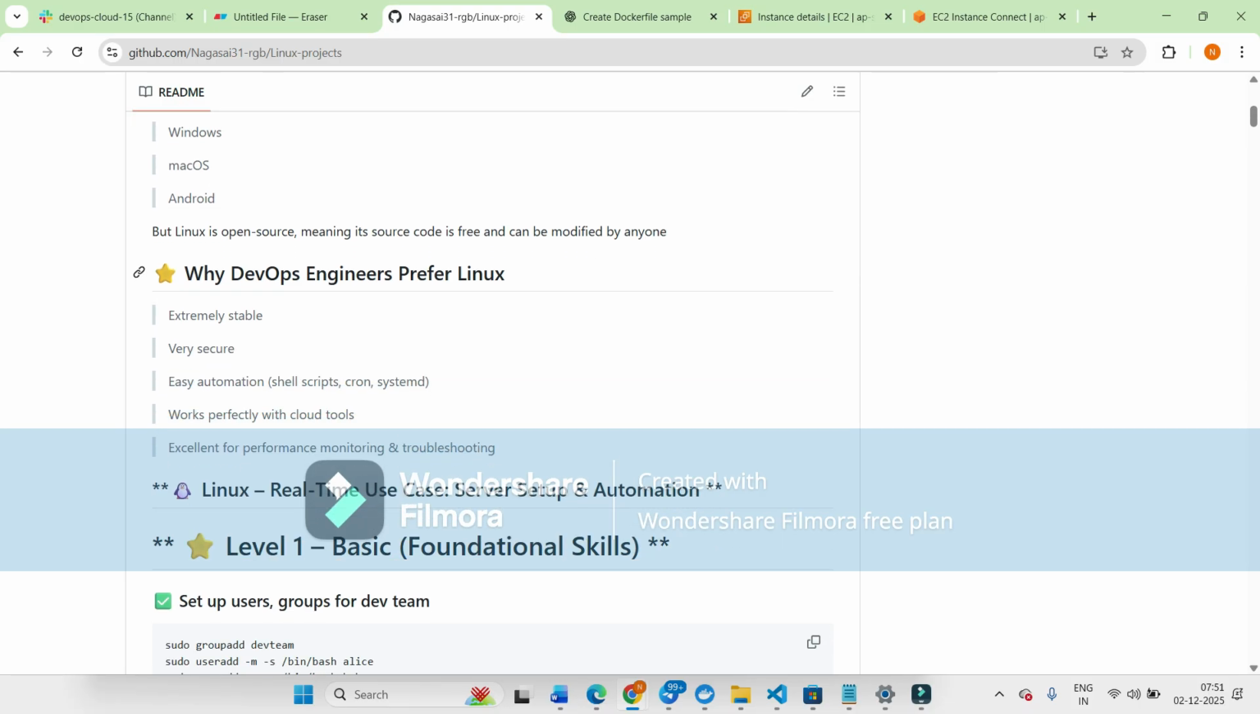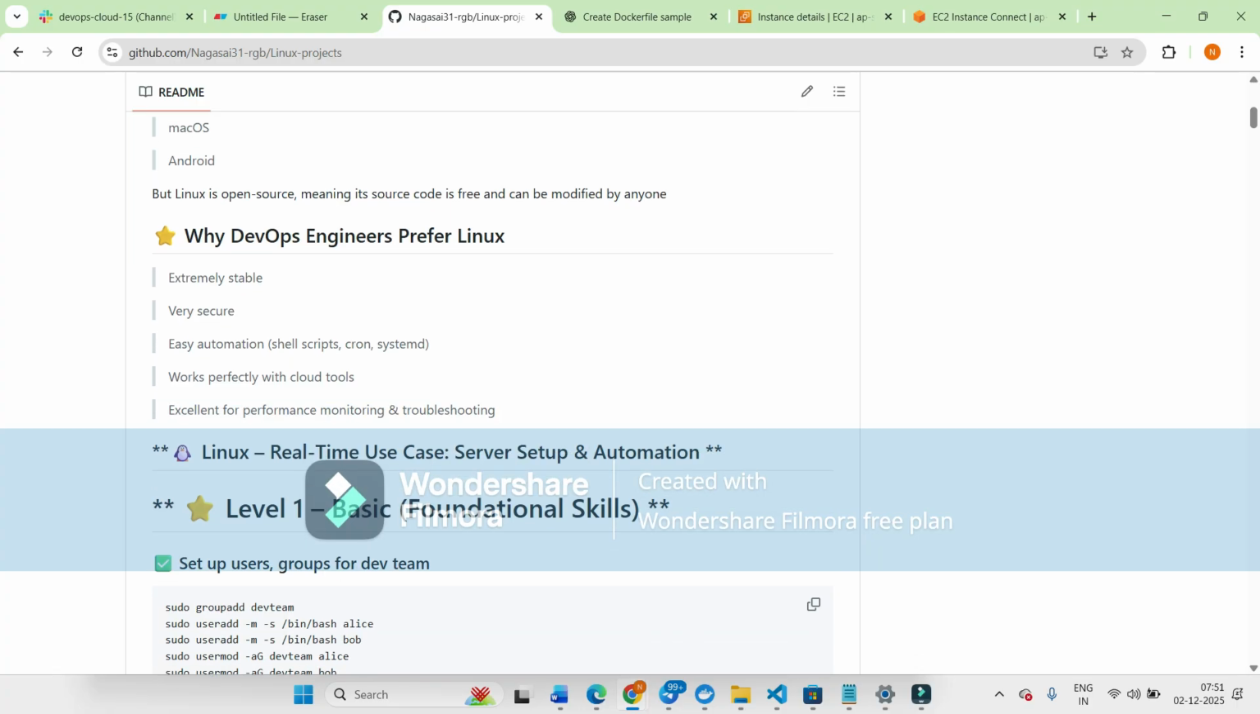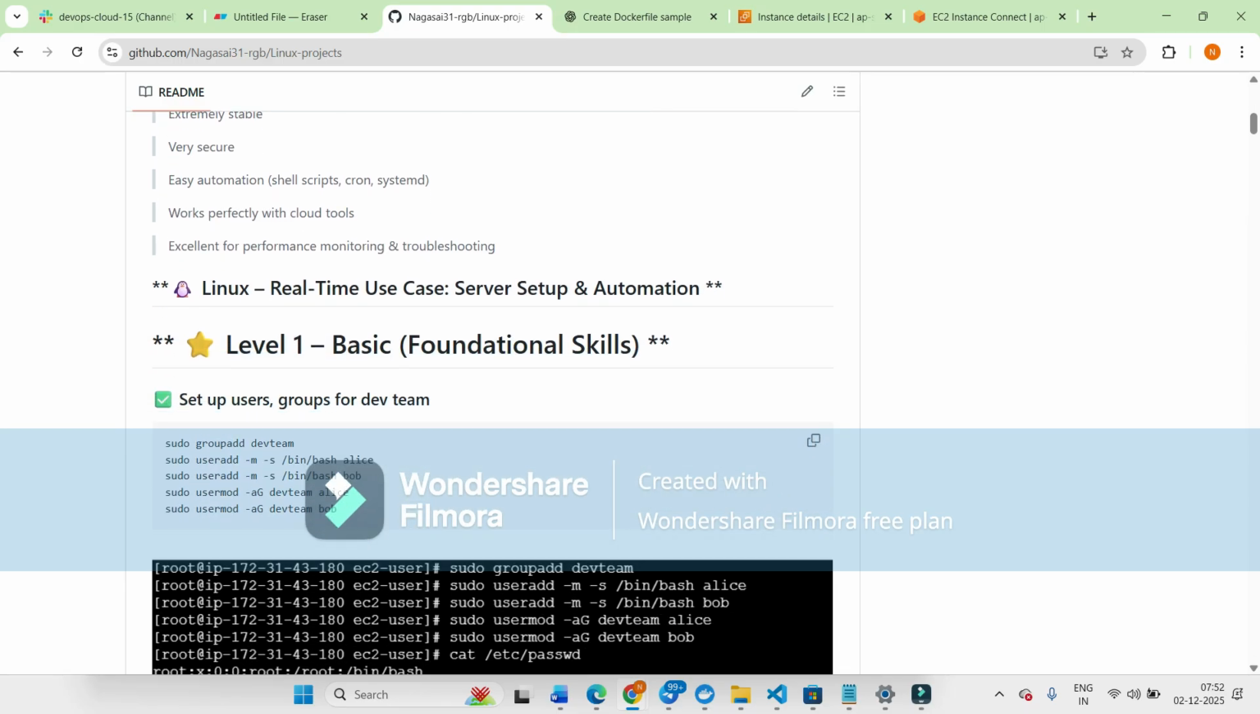Next one is why DevOps engineers prefer Linux. It is very stable and also very secure. In Linux it is easy to automate tasks. It also works perfectly with cloud tools like Alibaba, GCP, and Microsoft Azure. It also gives excellent performance for monitoring and troubleshooting. That's why DevOps engineers prefer Linux.